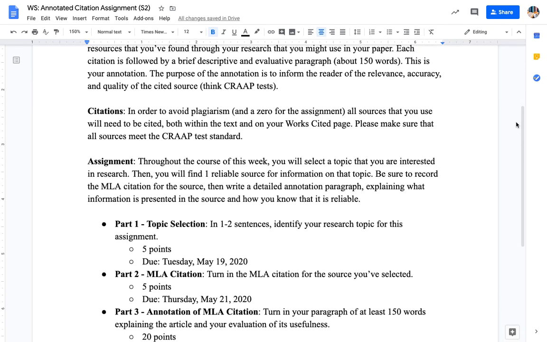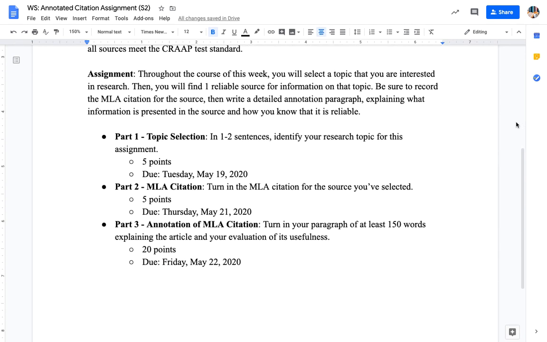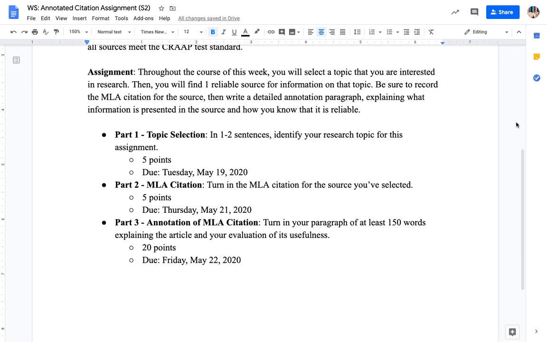So you don't need to go over this in detail unless you need to review what an annotated bibliography is. So we're going to scroll down to assignment. The assignment asks you to find one reliable source, record the MLA citation, and write a detailed annotation paragraph explaining the information presented and how you know it's reliable.